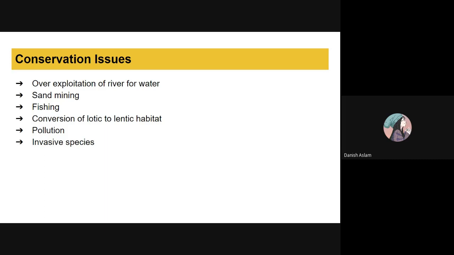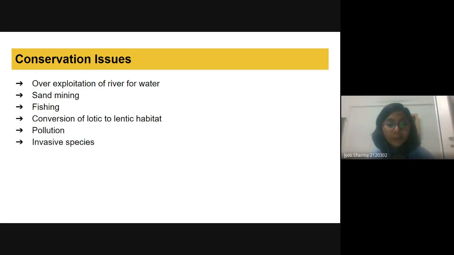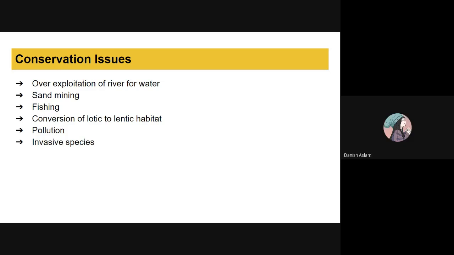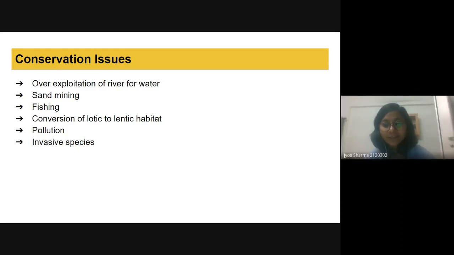Ma'am, lotic are basically the flowing rivers, and lentic are the still waters. Okay, so how do we convert from lotic to lentic? By constructing dams. Yes, when we construct a dam, we make the water stagnant, and if water is not moving, then we are converting it from lotic to lentic habitat.